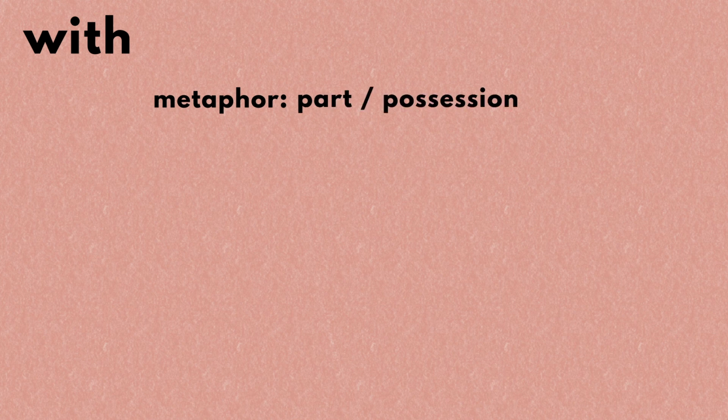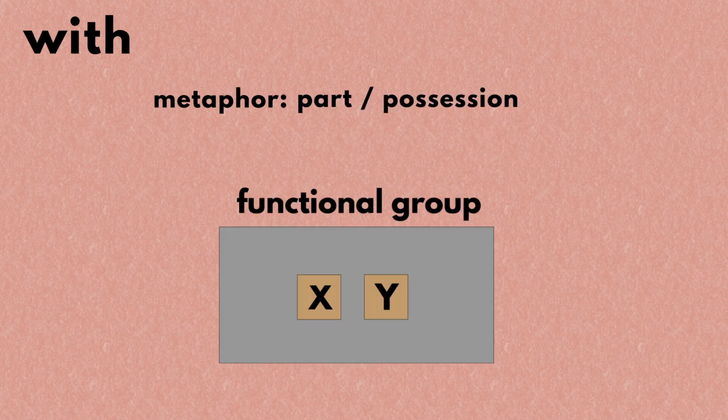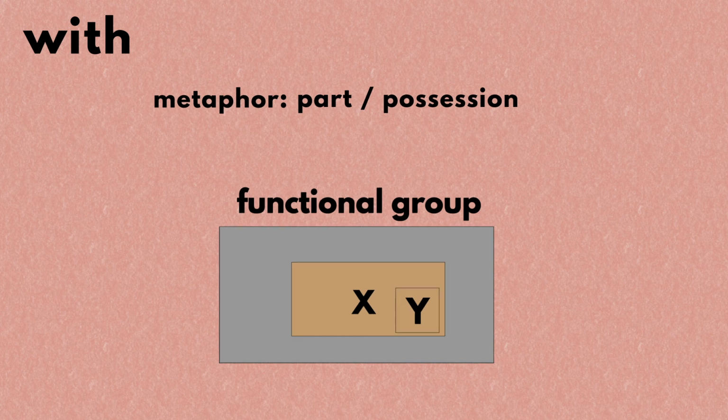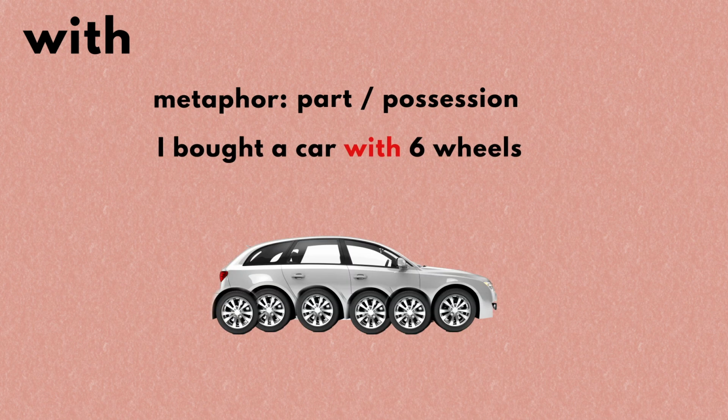The word refers to part or possession. In this case, the core meaning changed a bit. The X and Y integrated a little bit to express part and possession. For instance, take the sentence, I bought a car with 6 wheels. In this case, the 6 wheels are a part of the car.